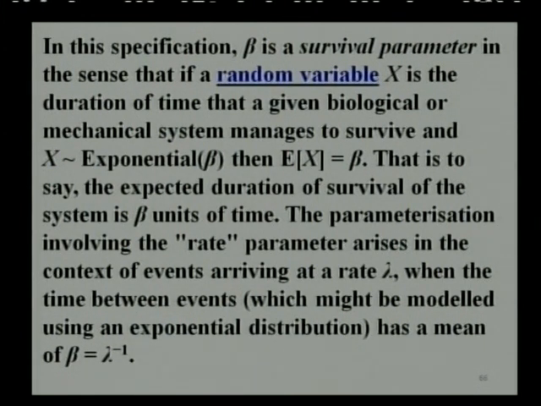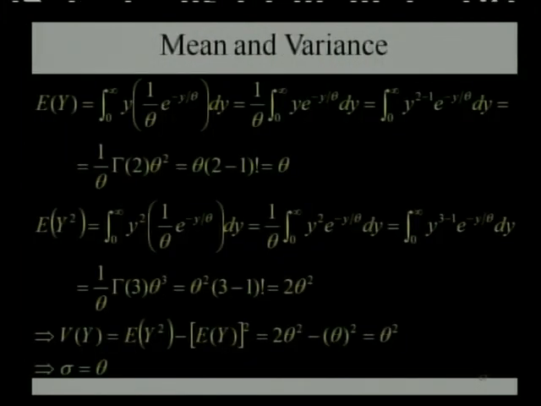The parameterization involving the rate parameter arises in the context of events arriving at a rate of lambda, when the time between events has a mean value beta equal to 1 upon lambda, or lambda inverse. Here the mean and variance of the exponential distribution with density function (1 upon theta) e raised to minus y by theta are shown.